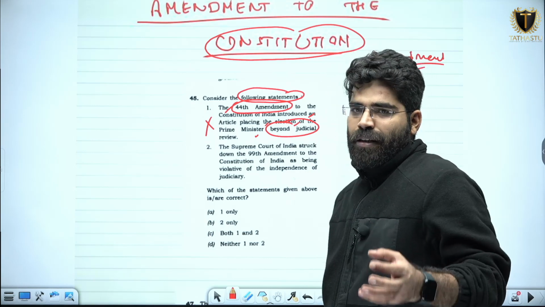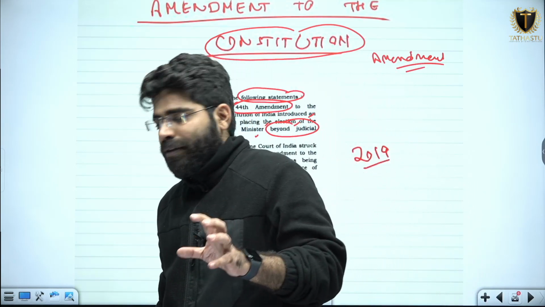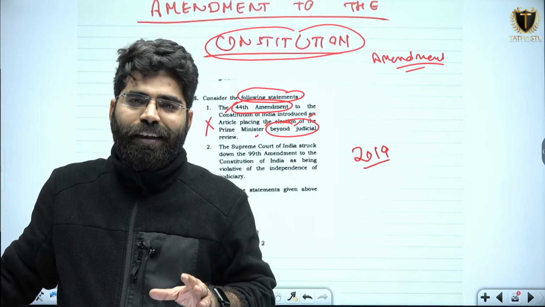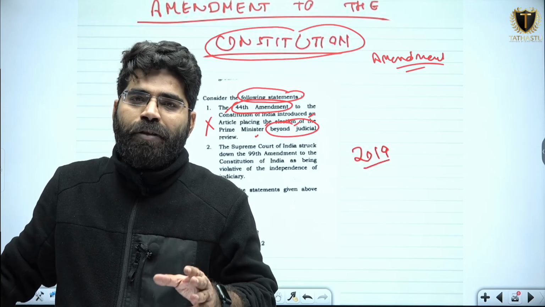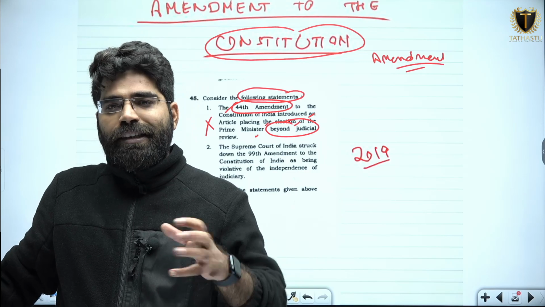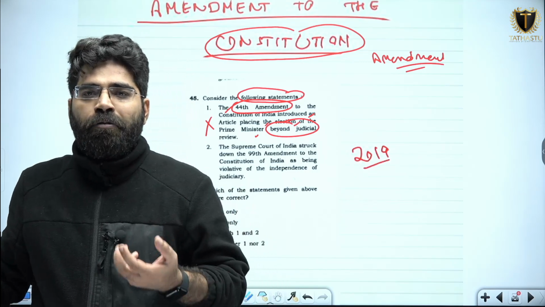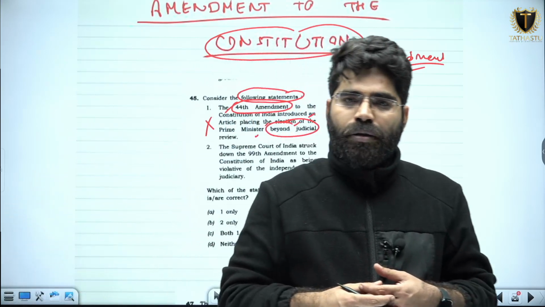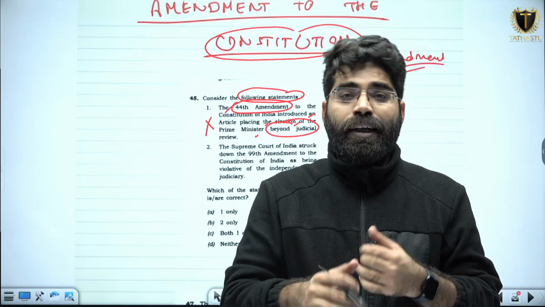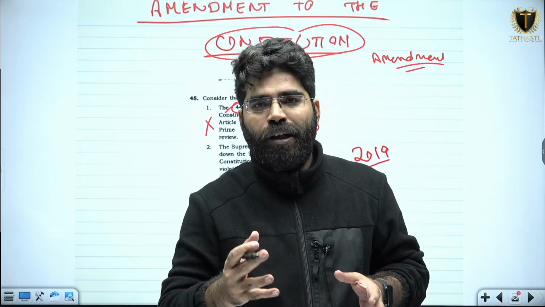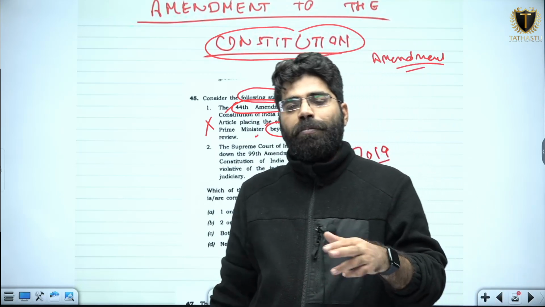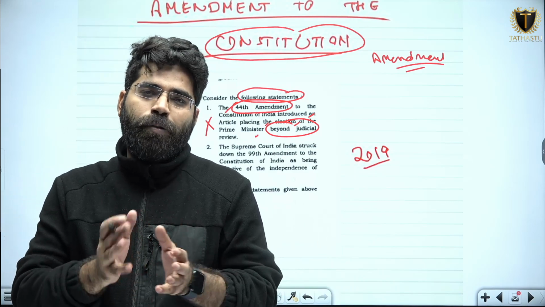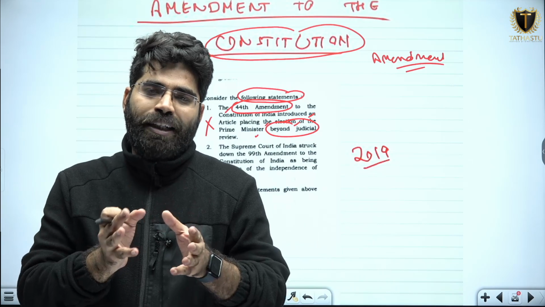Remember, the 42nd Amendment Act tried to increase the powers of the executive. What does this mean? The 42nd Amendment Act tried to increase the powers of the political executive. And to negate this we had the 44th Amendment Act, which tried to bring back the status quo. Just as the 42nd Amendment Act tried to increase the sphere of influence of the political executive, the 44th Amendment Act tried to decrease it. The 44th Amendment Act tried to restrain the powers of the political executive.